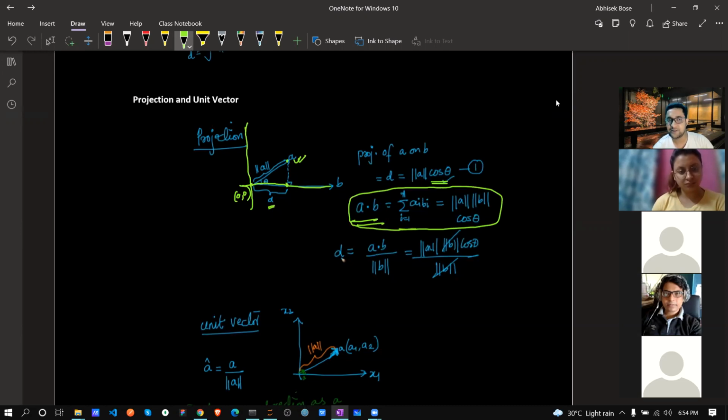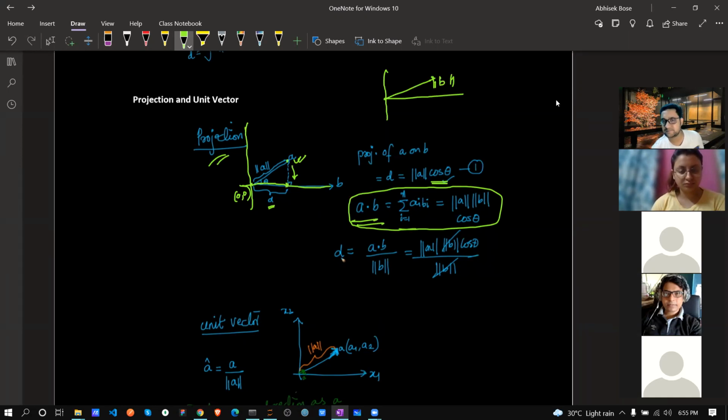After that, for this projection, what you need to do is just fall that point from A over here on top of B. So what is B? Up to this we already saw, correct? From origin to this point, this is nothing but the B vector.